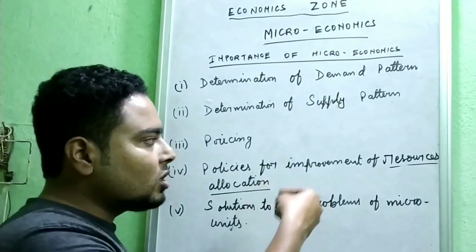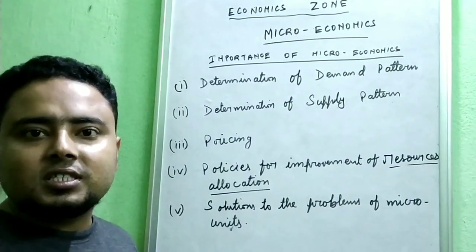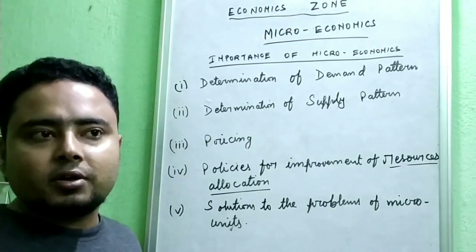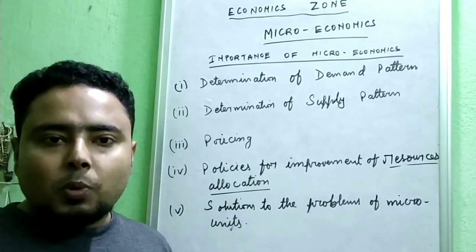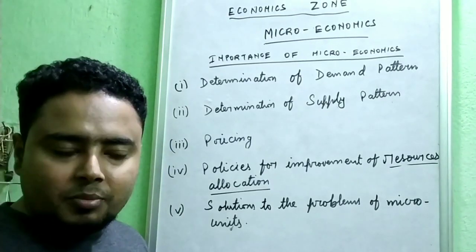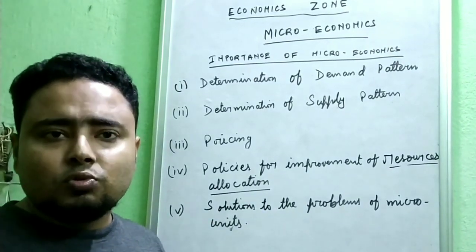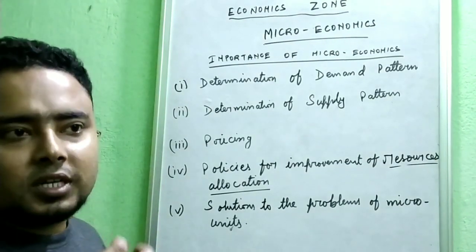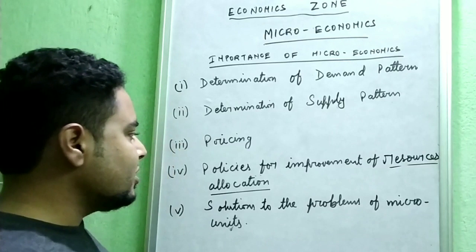Suppose somewhere water is not reaching. Suppose somewhere the high-yielding varieties of seeds are not reaching. High-yielding varieties of seeds are the better quality seeds used for growing crops. So these are not reaching. Or where there is a lack of policy like infrastructure, banking, roads, network, communication, transportation, and all these policies and government policy, as well as the rules for the villages to follow, or the cities or the metros or the non-metros, urban, rural, whatever things they need to follow. So these are the policy improvements of resource allocation.